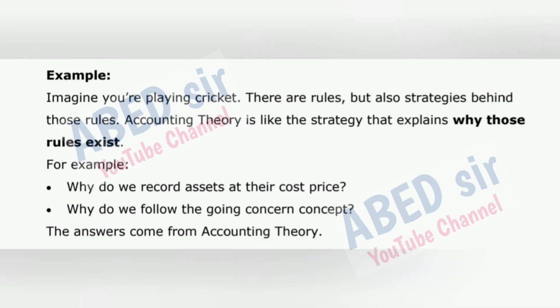Example. Imagine you are playing cricket. There are rules, but also strategies behind those rules. Accounting theory is like the strategy that explains why those rules exist. For example, why do we record assets at their cost price? Why do we follow the going concern concept? The answers come from accounting theory.